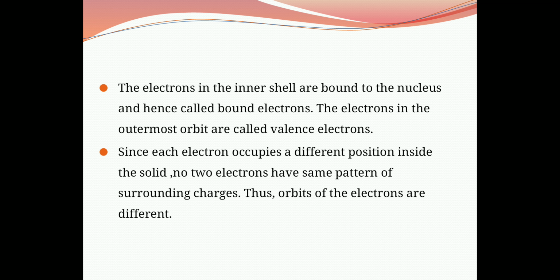The electrons in the inner shell are bound to the nucleus and hence called bound electrons because these electrons are tightly bound to the nucleus, and the electrons in the outermost orbit are called valence electrons. Since each electron occupies a different position inside the solid, no two electrons have the same pattern of surrounding charges. Thus, orbits of electrons are different, and the formula for the number of electrons in a particular orbit is 2n square, where n is the number of the shell or orbit.